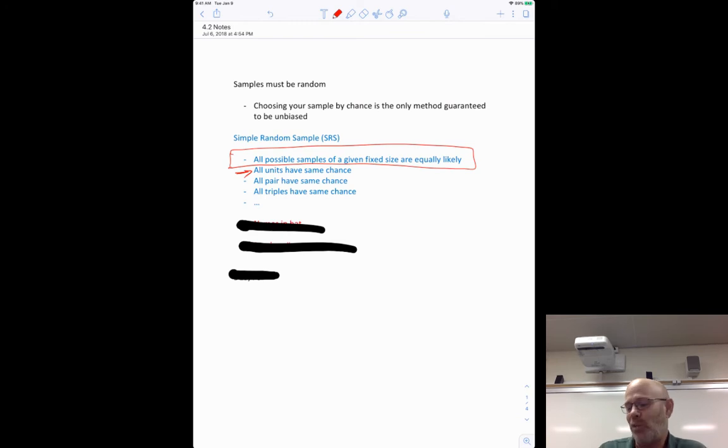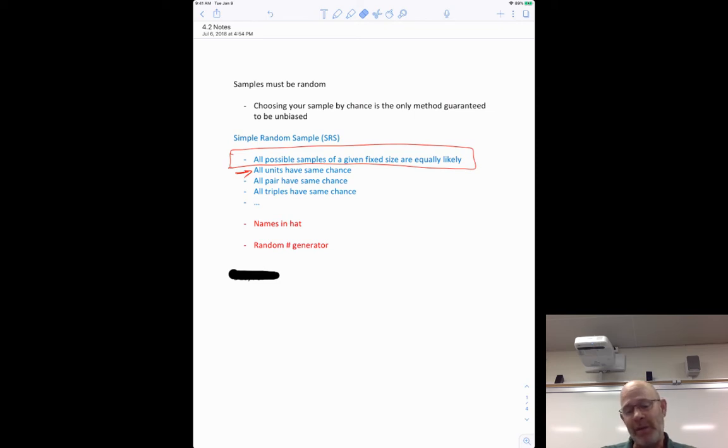There are really only two ways in our world to do a simple random sample. They're like giving everyone a number and using a random number generator, or using your calculator to find random integers or something like that, or just putting all the names in a hat. Those are really, in our world, the only ways to do simple random samples. We'll talk a little more about putting names in a hat as we go through the course and how we phrase that, but those are really the only ways to do what's called a simple random sample. Everyone has the same chance of being picked, but more importantly, so does every possible sample of a given size.